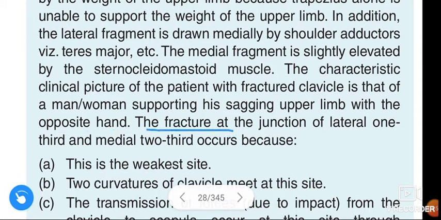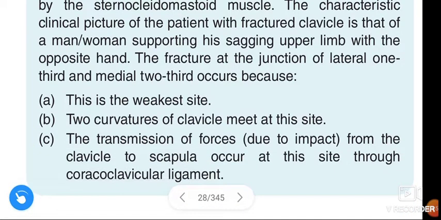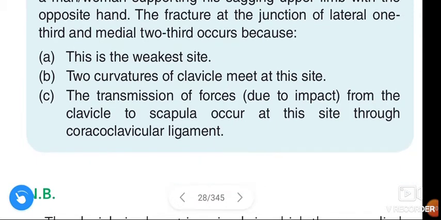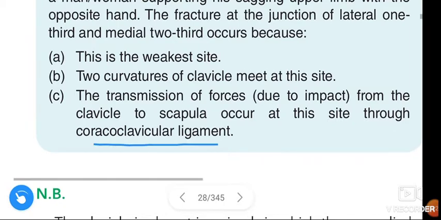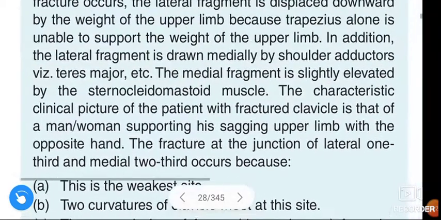The fracture at the junction of lateral one-third and medial two-third occurs because this is the weakest site. Two curvatures of clavicle meet at this point. The transmission of the forces due to impact from the clavicle to scapula occurs at the site through the coracoclavicular ligament.